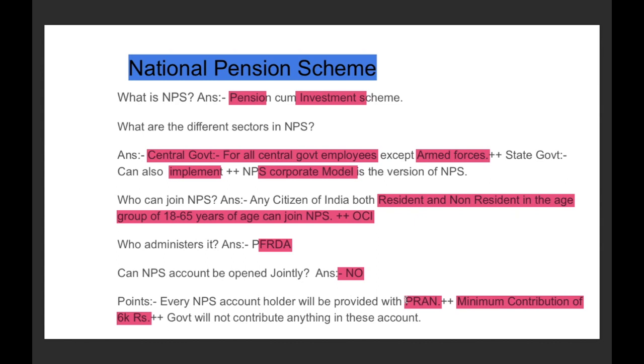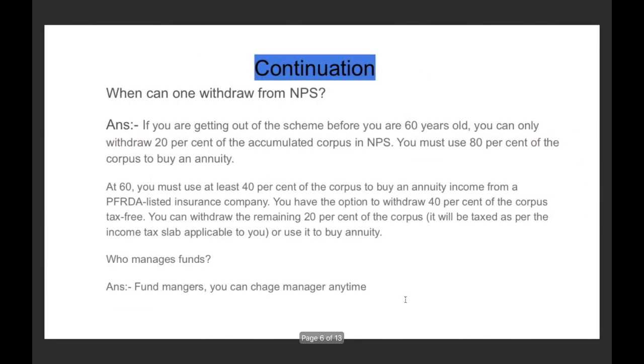And in this scheme, the government is not going to contribute anything to your account. Whatever you are contributing, that only will be invested. The government is not going to contribute anything here. Understood? Now, in continuation of the National Pension Scheme, a very important question from where UPSC may frame a question is whether one can exit from the NPS. Basically, whether one can withdraw from the NPS.